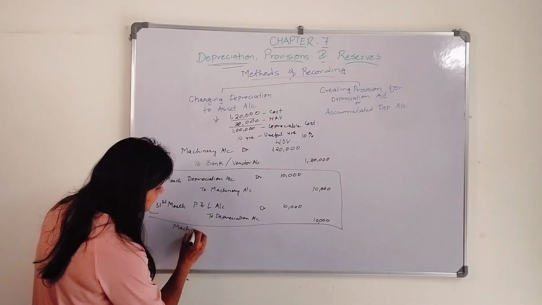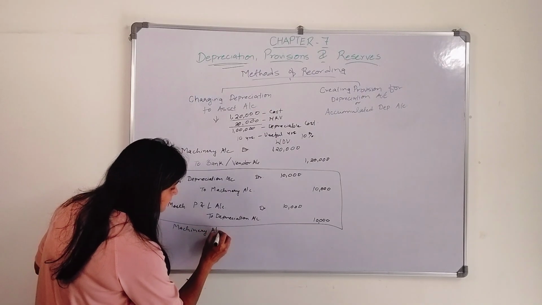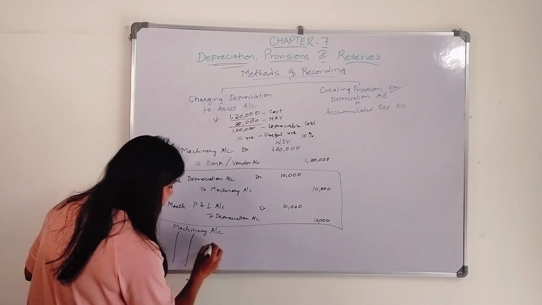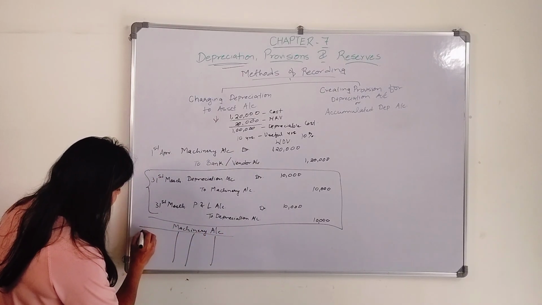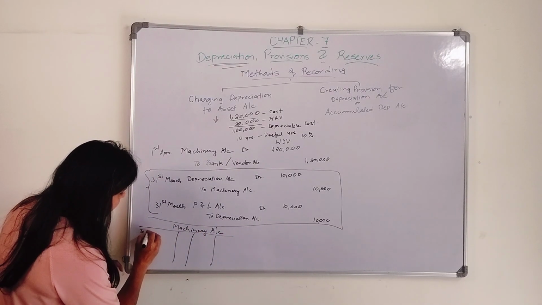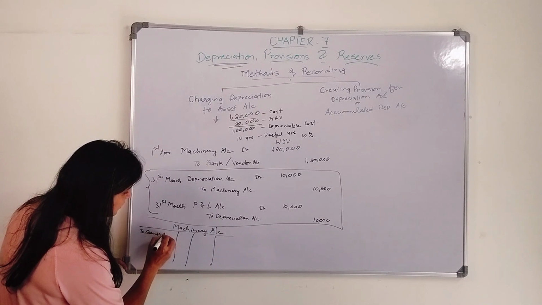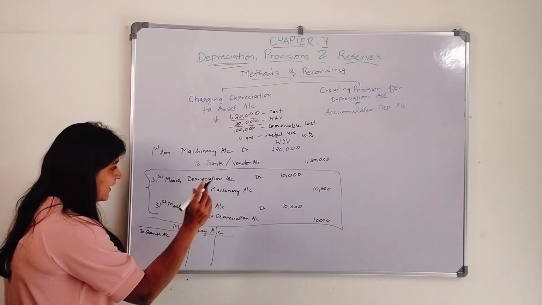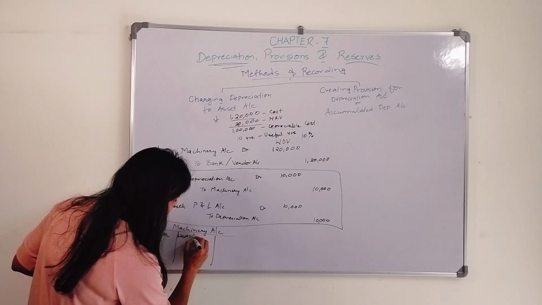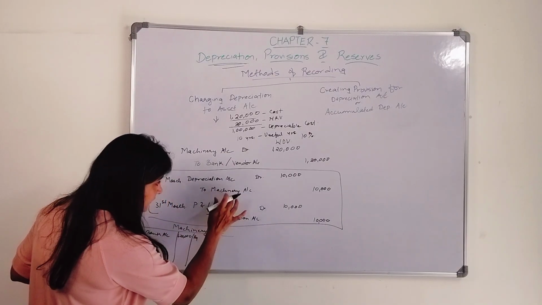Let's say machinery account, I do the ledger posting. This is how the machinery account will be. I purchased, to bank account 1,20,000. Okay, I charged depreciation at the end of every year.